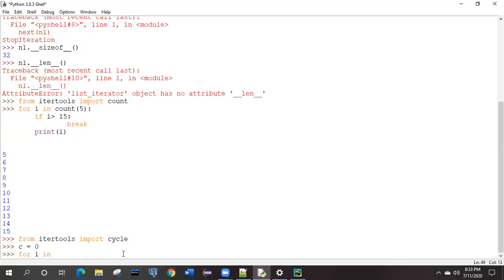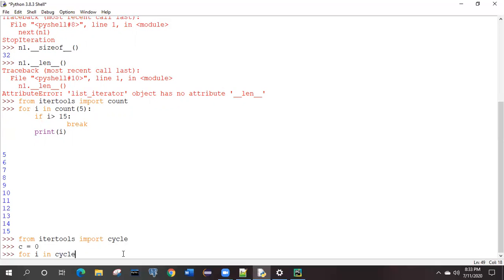What could the condition be? It can be anything, but if you look at the previous example with count, the conditions in the for loop were given with count only. Here also, since we are talking about cycle, we will give one cycle to this.